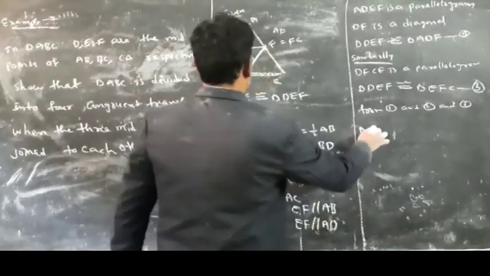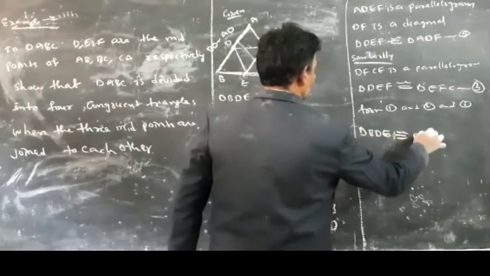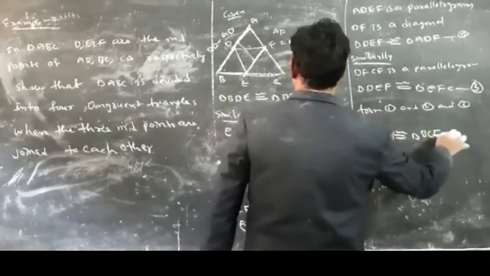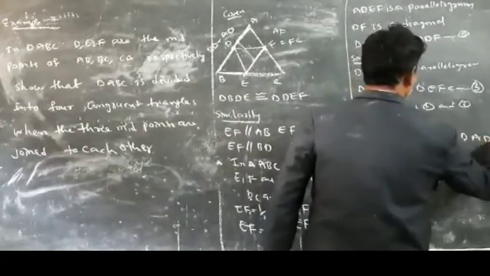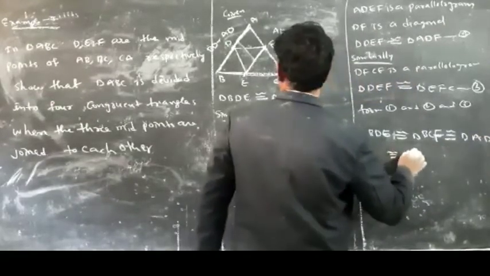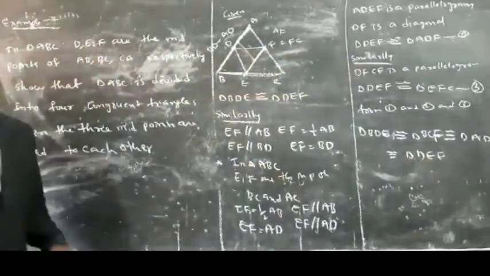So triangle BDE is congruent to triangle CEF, congruent to triangle ADF, congruent to triangle DEF. So we can say all four triangles are congruent to each other.